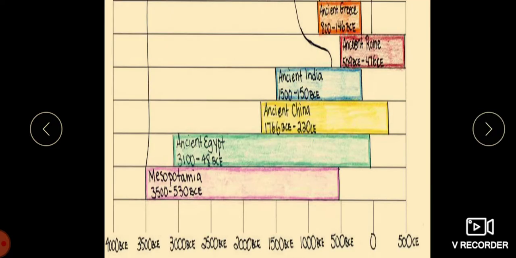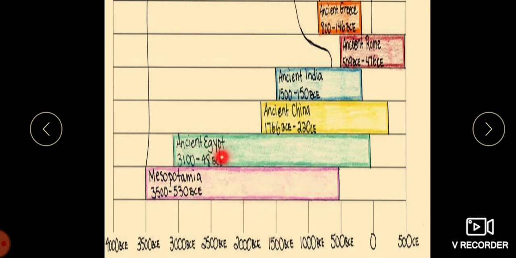We can see, when we go to the timeline, children, that this is the timeline from 4000 BCE to 500 CE. Let us see. The Mesopotamian civilization started from 3500 BCE to 530 BCE. You can see here the time.